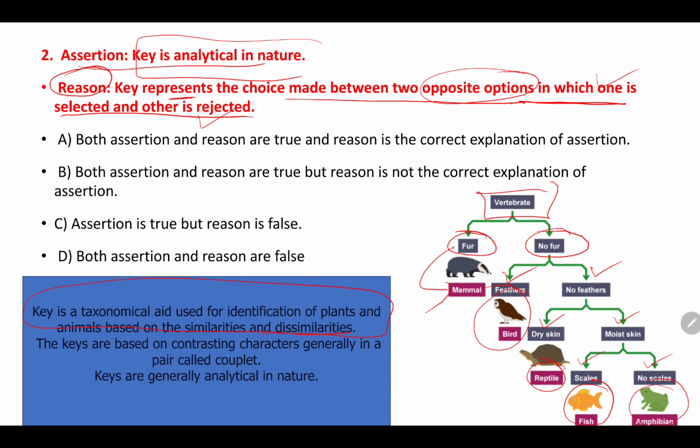So at the end you are going to arrive at what exactly you are going to classify. So actually there are two opposite options here in which one is selected and other is rejected. This is also true, but this reason is not a correct explanation for this assertion. So we'll go with option B. Both assertion and reason are true, but reason is not the correct explanation of assertion.